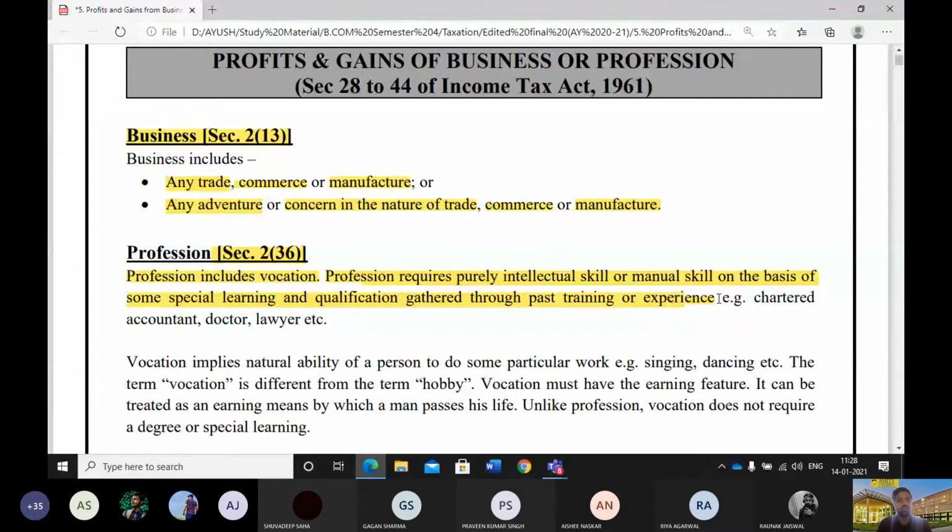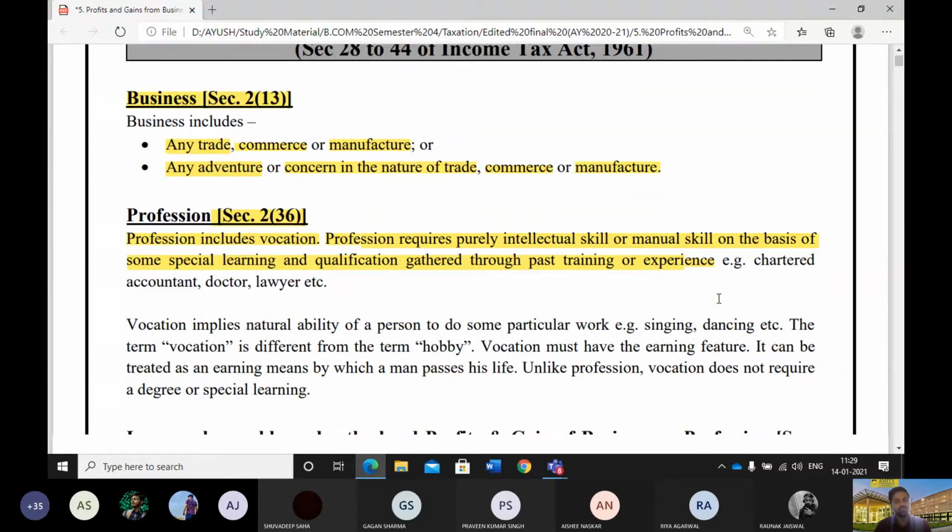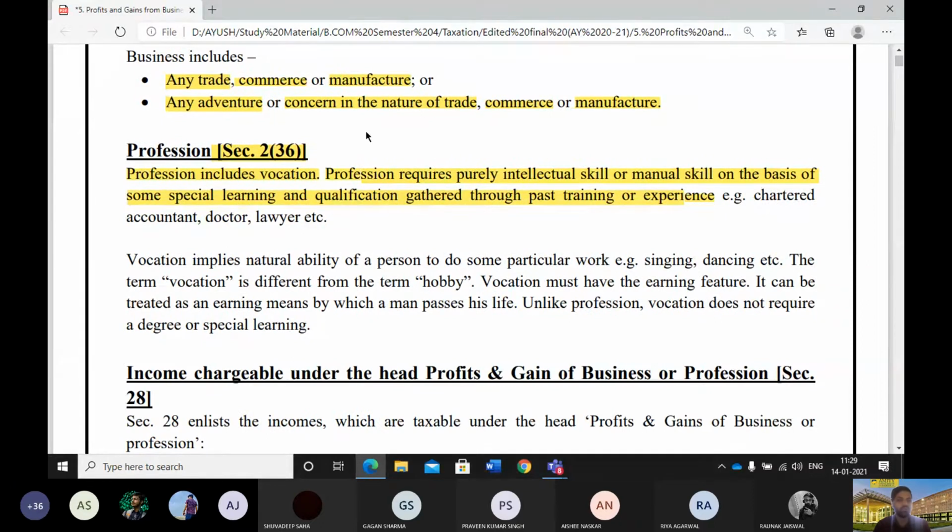For example, chartered accountants, doctors, lawyers, teachers, they all are professionals because they have intellectual knowledge, they can have manual skills, or certain special learnings, the qualification they gathered through past training and experience, and they are providing benefits or satisfaction to their clients. This is what we mean by the term profession.